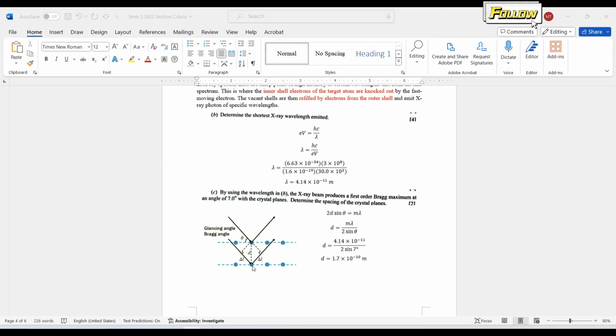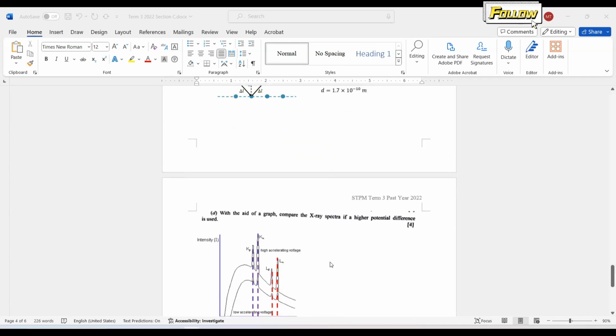The path difference here is 2 delta L, which is also 2d sine theta. We learned about this before. So put in all those values, where m is equal to 1, first order. You should be able to obtain the distance as 1.7 times 10 to the negative 10 meter. And then we move to the last question.